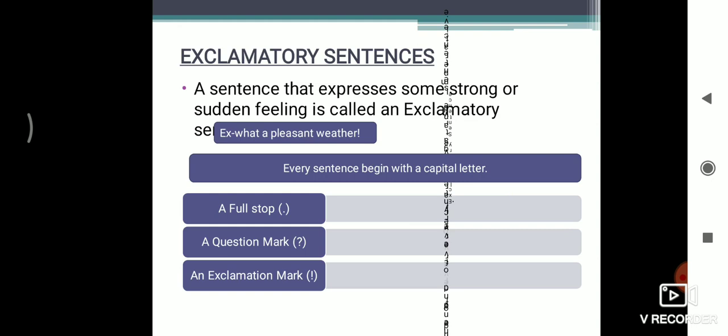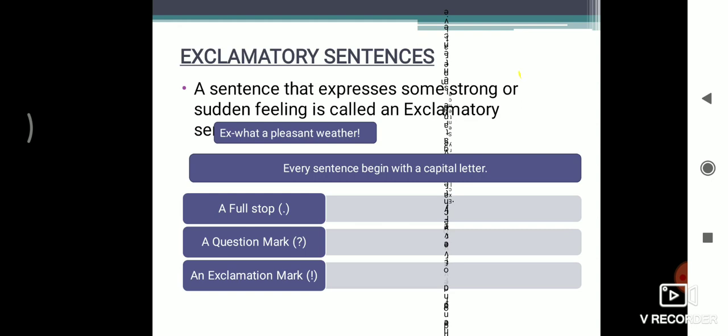And there are a few more points here, that a full stop will come after the declarative sentence, at the end of the declarative sentence. A question mark will come in the interrogative sentences or question sentences. The full stop will come also in imperative sentences, and the exclamation sign will come at the end of exclamatory sentences. So these are the four kinds of sentences.